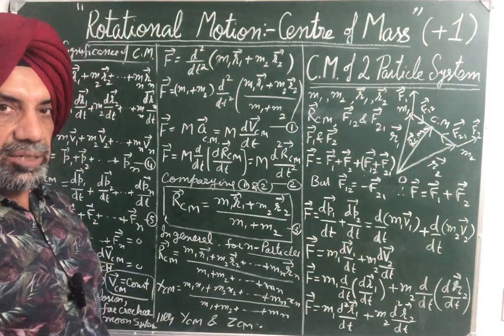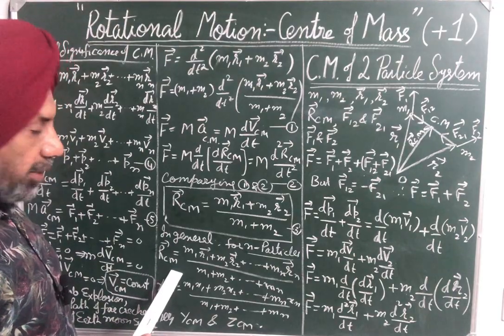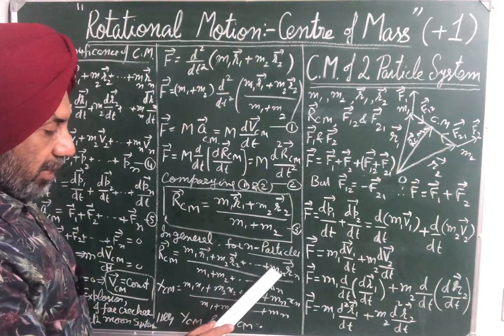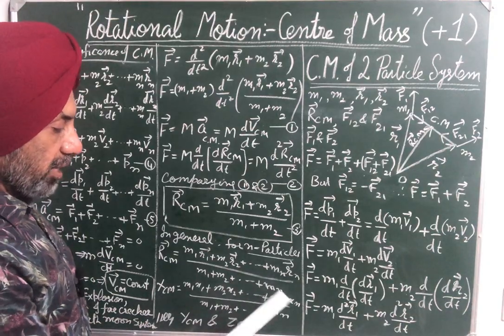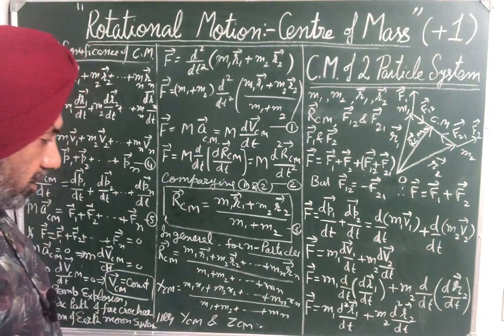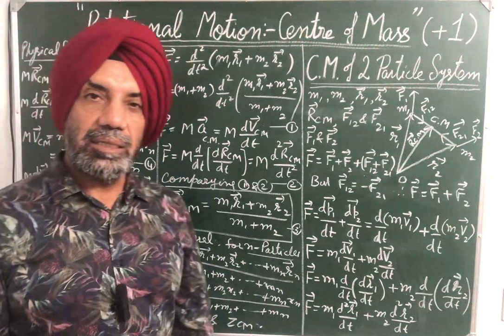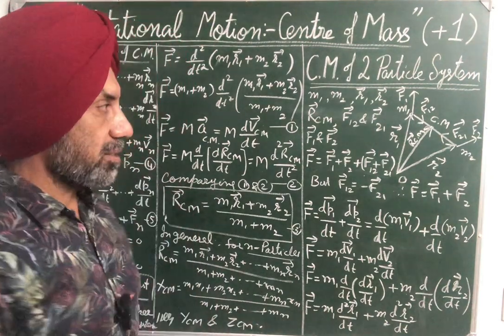Similarly, if we have an n particle system, then in general R_CM will be equal to m1 r1 vector plus m2 r2 vector plus so on plus mn rn vector upon m1 plus m2 plus so on plus mn, the total mass. So from this expression we can also write the position coordinates of the center of mass.